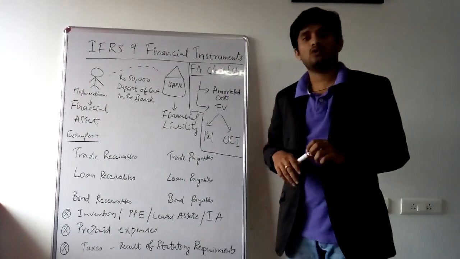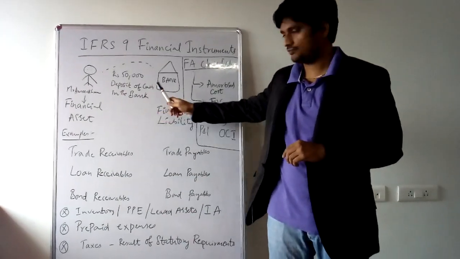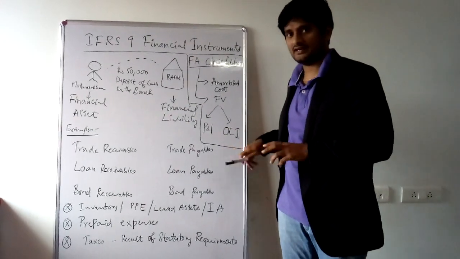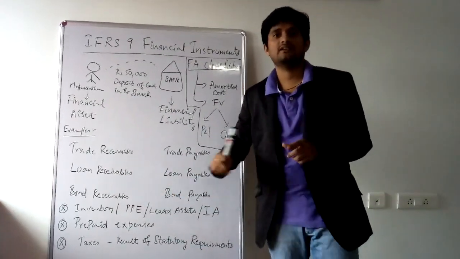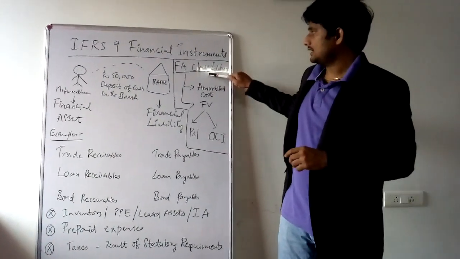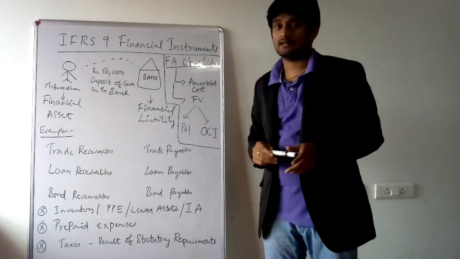We have gone through what a financial instrument is, what a financial asset and a financial liability are, examples of financial assets and financial liabilities, and what are not financial instruments. And now we'll go through what the classification of financial assets is.